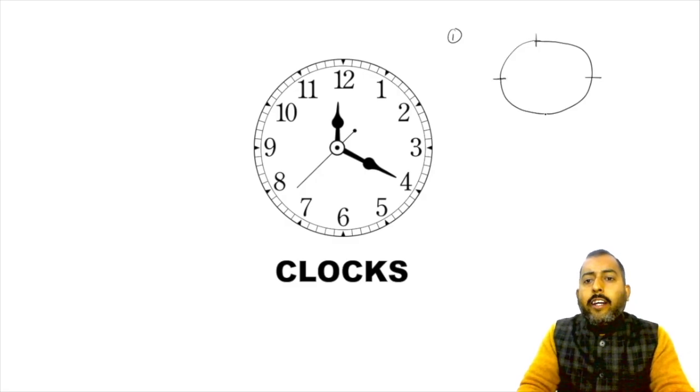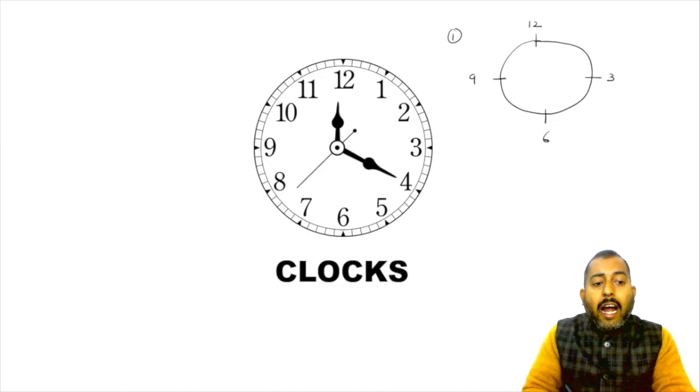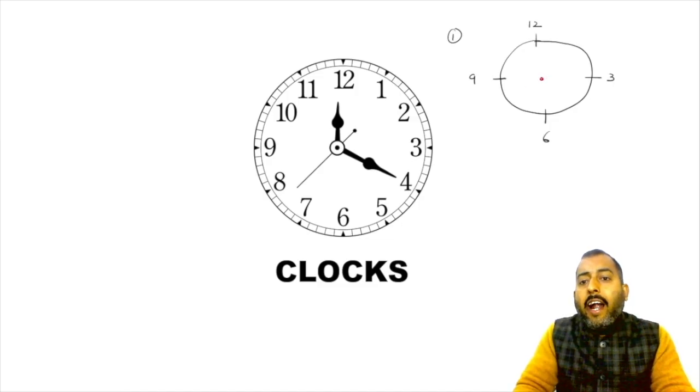I know a lot of you will say, sir, the angle is 90 degrees. Why? Because sir, at sharp 3, the hour hand will point towards 3 and the minute hand will point towards 12. So this angle has to be 90 degrees.